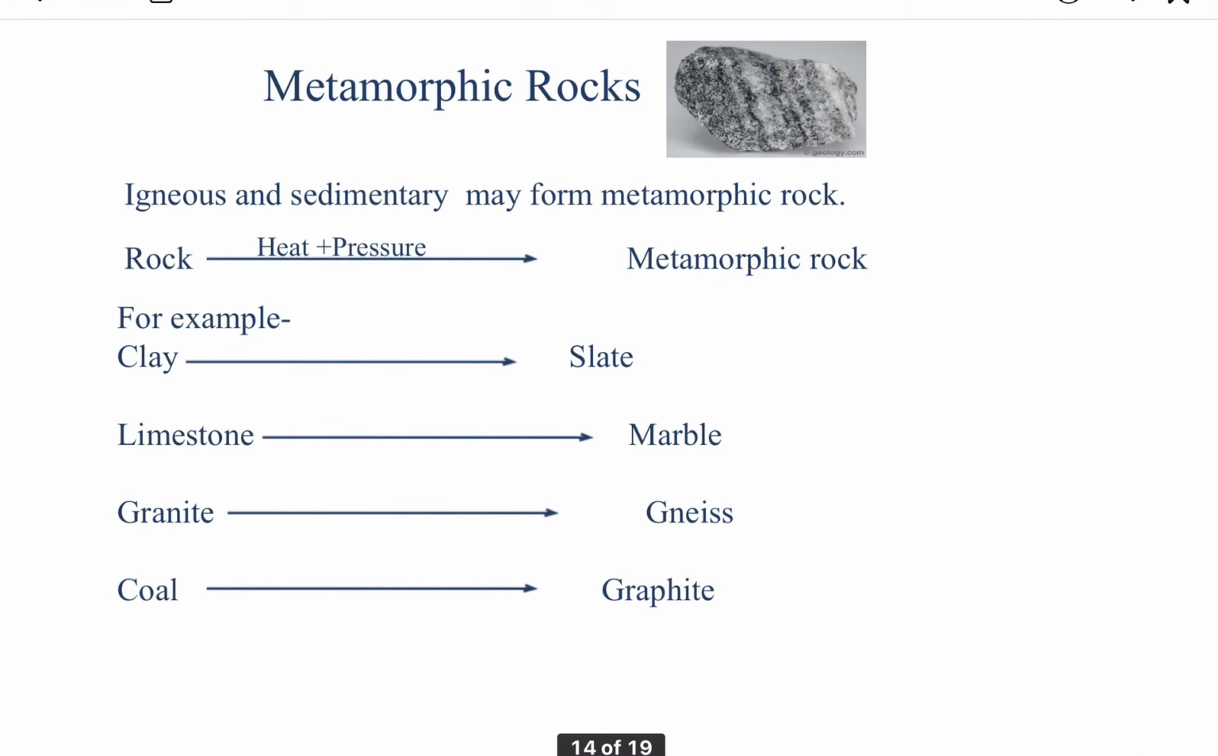Now, the third rock to be formed in nature is the metamorphic rock. We know that metamorphic means change of form. Here the igneous and the sedimentary rocks may form metamorphic rock, meaning they can change their form. And how do they change their form? Due to heat and pressure. Under very high heat and pressure, igneous and sedimentary rock can change into metamorphic rock. For example, clay changes into slate, limestone changes into marble, granite changes into gneiss, and coal changes into graphite.